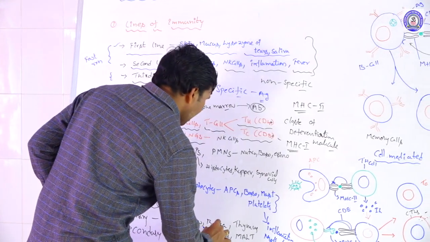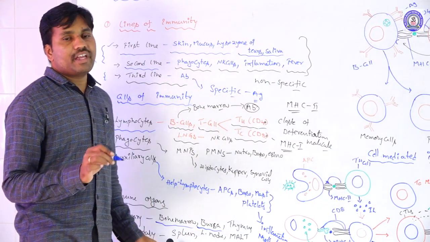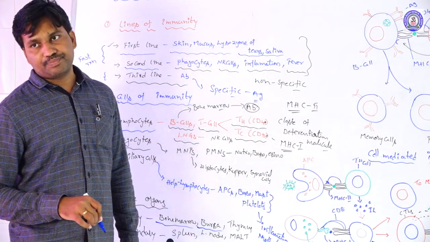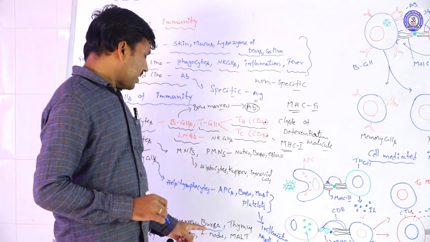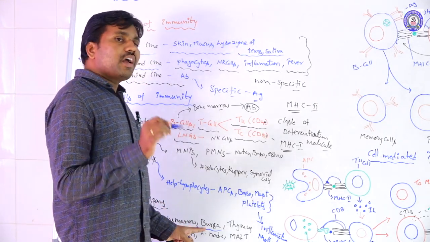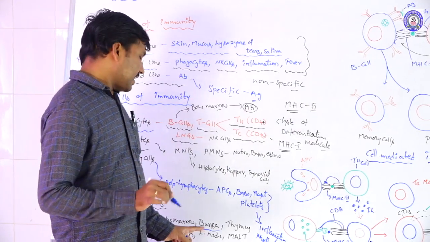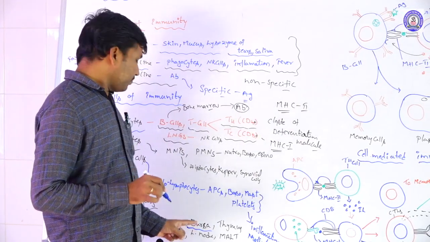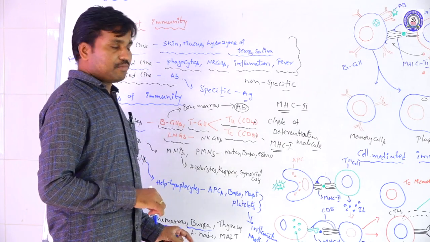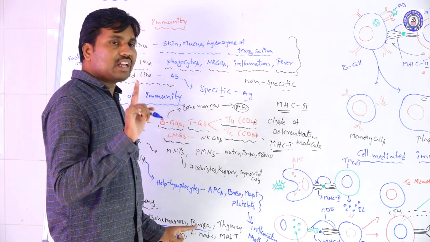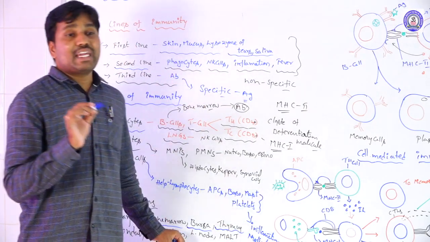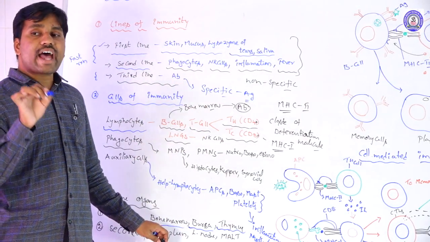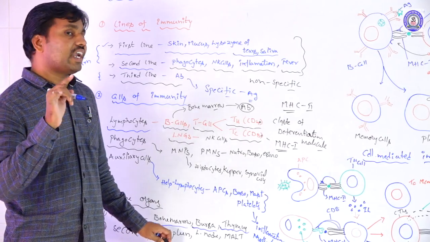The second one is the bursa of Fabricius in birds. From the bursa gland, B cells are secreted or produced in birds. It is also called a primary lymphatic organ. And the third one is the thymus, which also acts as a primary lymphatic organ.